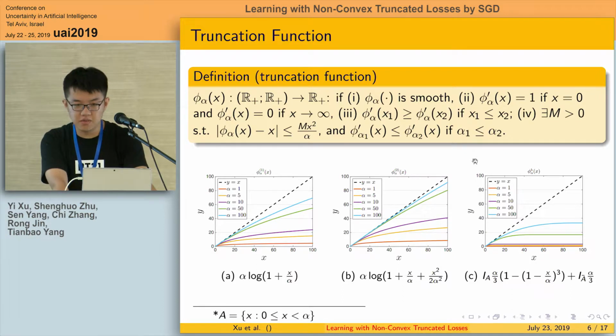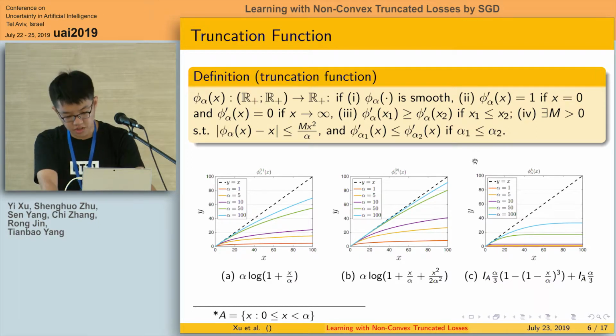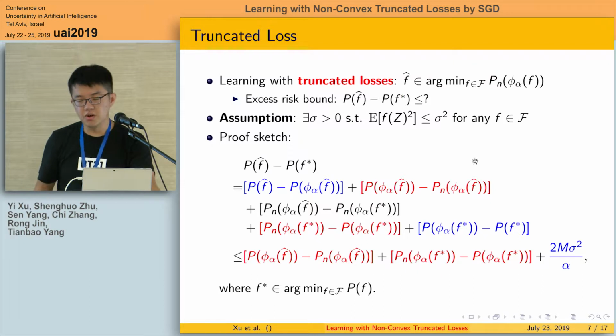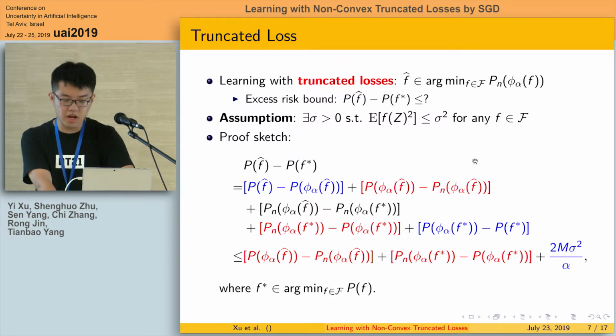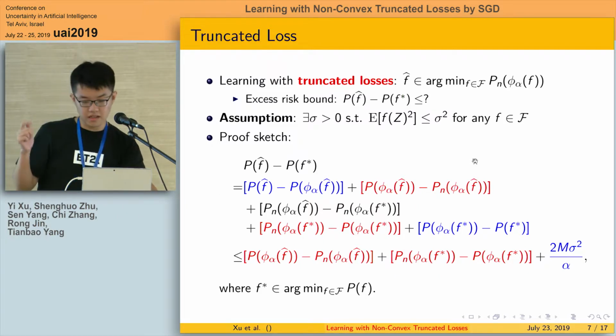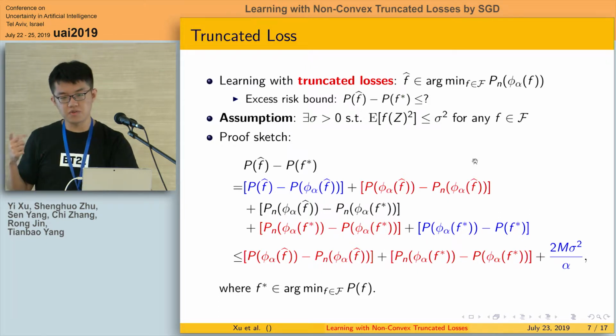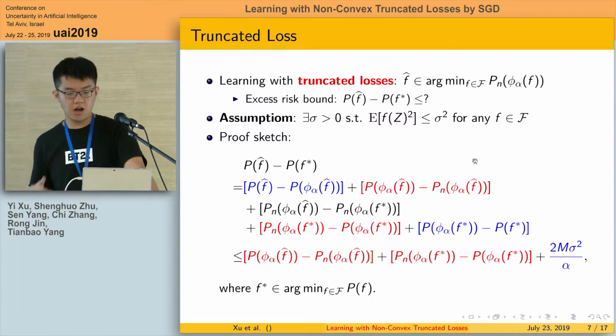It can be seen that with the increasing of parameter alpha, the truncation function gets farther away from the original loss function. So instead of learning with the original loss, we learn with the truncated loss in this paper. You can see here, we truncate the loss function f and use phi alpha f as a new loss function. And f hat is the optimal solution of this new finite sum problem.